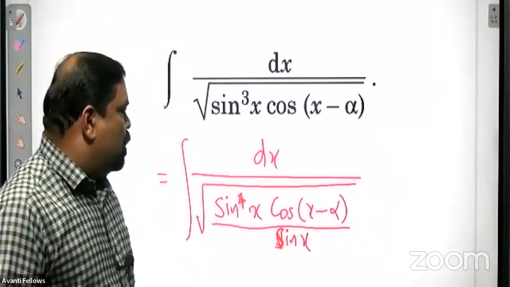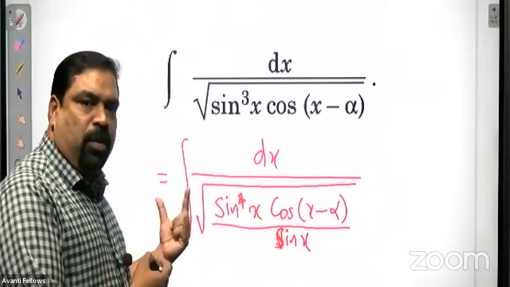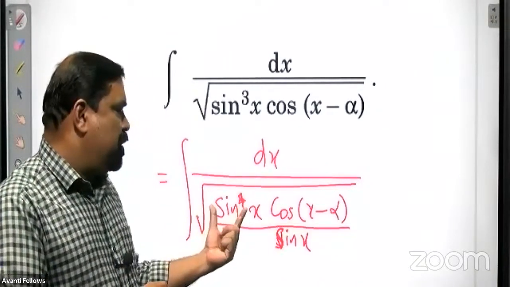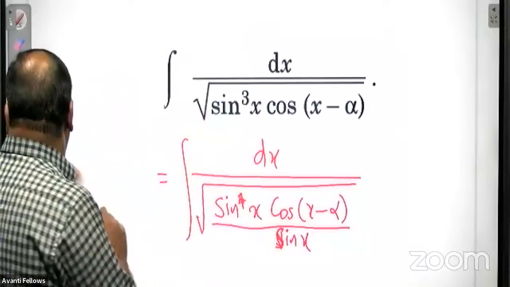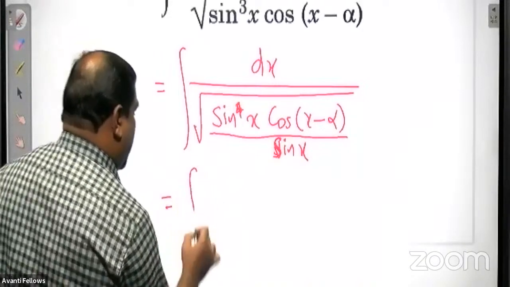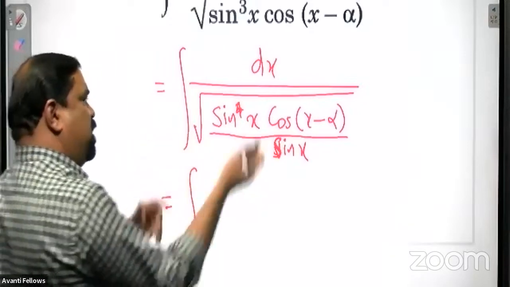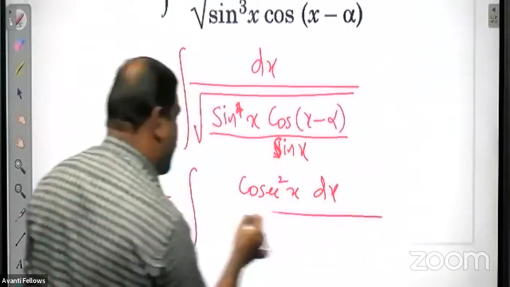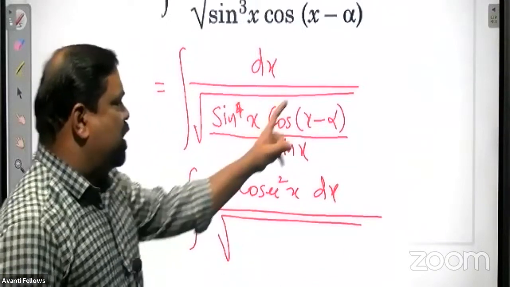Now, this sin raised to 4x, the root can be taken outside. We know the root of sin raised to 4x is sin square x. So sin square x will come outside in the denominator, and 1 by sin square x means cosec square x. So cosec square x dx all divided by root of, what is inside the root now? Cos x minus alpha divided by sin x.